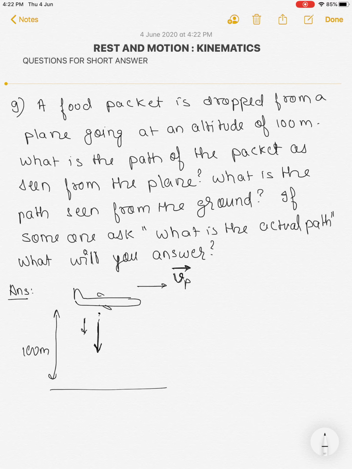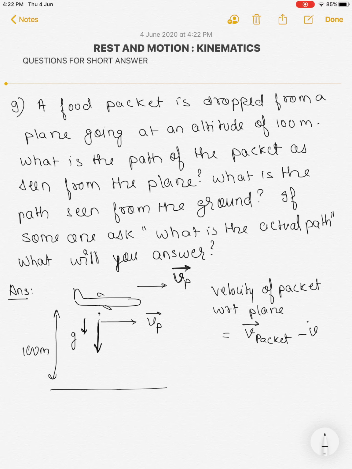But in addition to this velocity, which is due to acceleration due to gravity, the packet is also having this velocity because it was already in the plane. Now we can say the velocity of the packet with respect to the plane will be velocity of packet minus velocity of plane. As you can see here, the packet is having two different velocities with respect to ground.